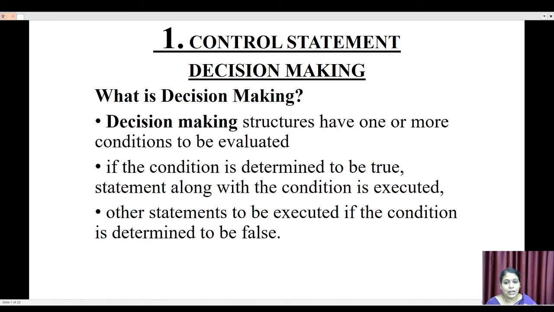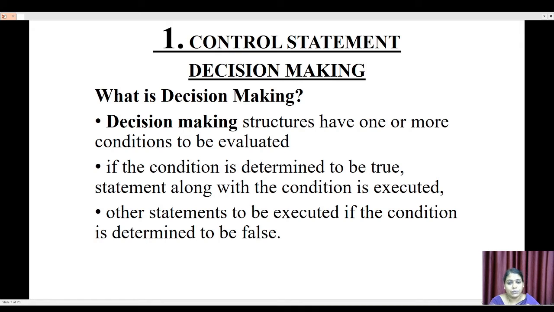Okay, so now we see control statements. These are also called decision making statements. You already know what a decision is. If you are having any problem, you have to take some decision, and based on the decision, you will take the solution. Like that, programs also have decisions. Based on the decisions, we perform some action, or we do not perform some actions. So we will do something or we will not do something. That is decision making.